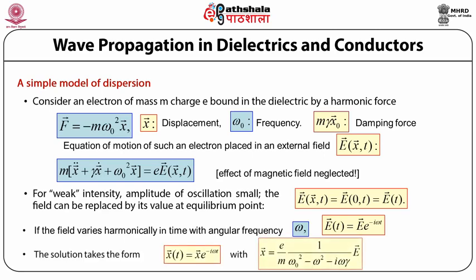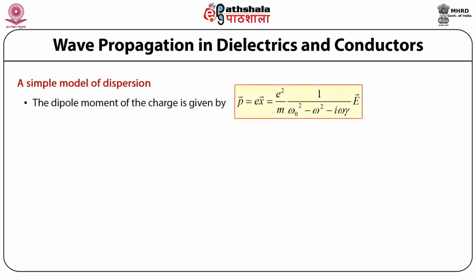In that case, the solution can be written as x(t) equals x naught e raised to the power minus i omega t. On substitution, we obtain the solution x equals e by m times 1 upon omega naught square minus omega square minus i omega gamma times E, and the dipole moment of the charge is given by p equals e x, which equals e square by m into 1 upon omega naught square minus omega square minus i omega gamma times E.